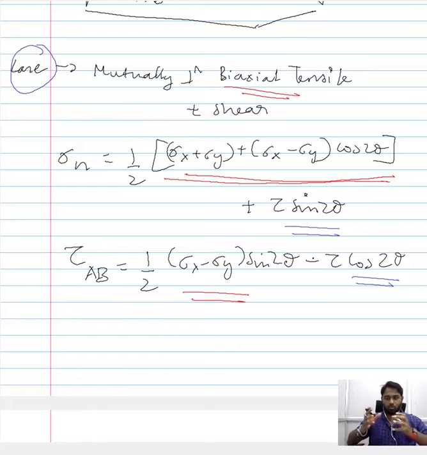So what we have done so far is derive this expression for the mutually perpendicular and the shear loading condition. In the next part of this lecture we will see if the Mohr circle is able to give us similar or identical expressions for the normal stress and the shear stress experienced by a region of interest within a three-dimensional plate that is experiencing a combination of biaxial tensile loading and shear loading.